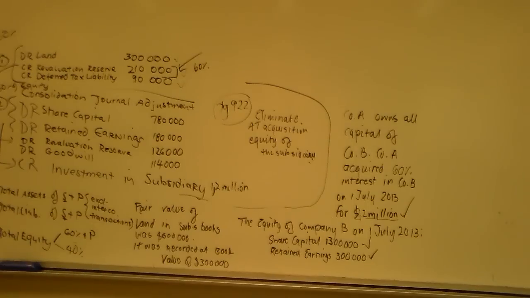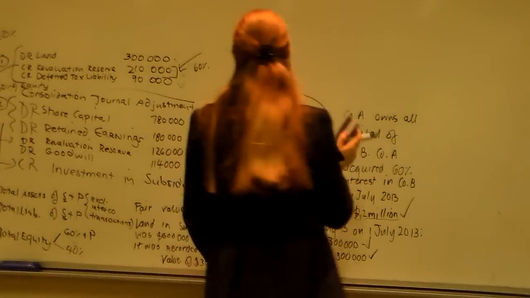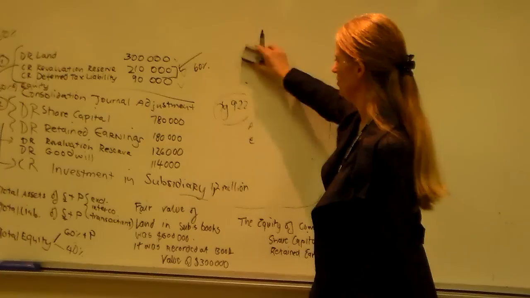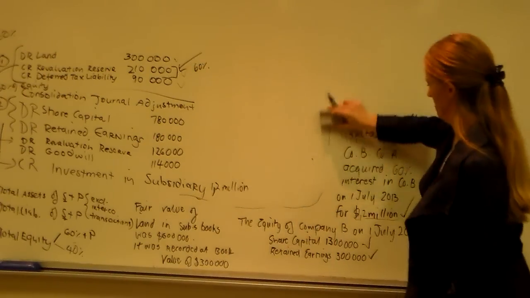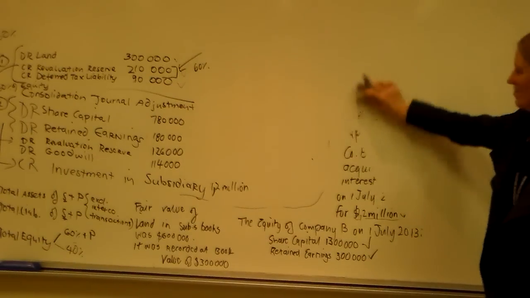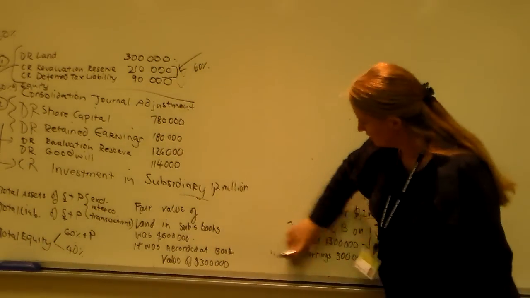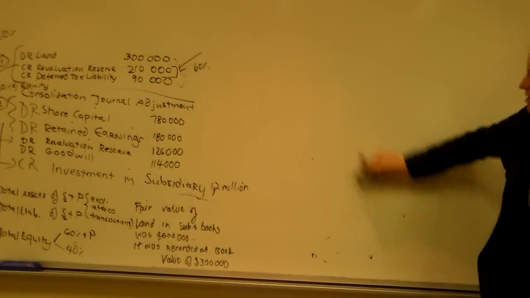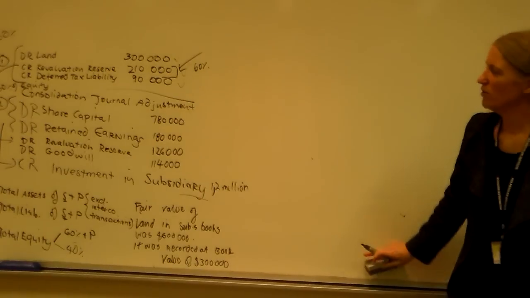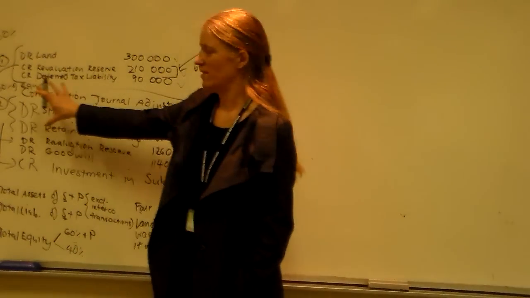Okay? And what we're going to have is an additional journal entry. Okay? Don't get panicked if you're now finding this a little bit challenging. Okay? This is the first time you've heard of it for some of you. So we've got 60% here, right?